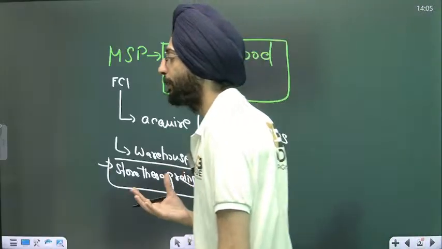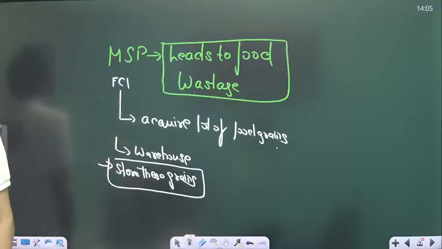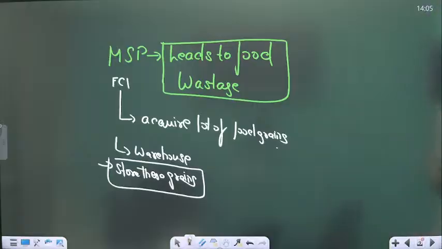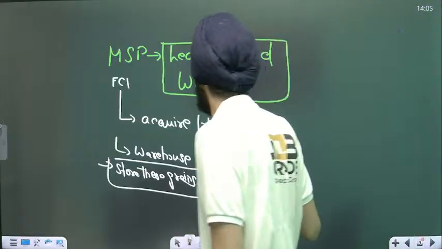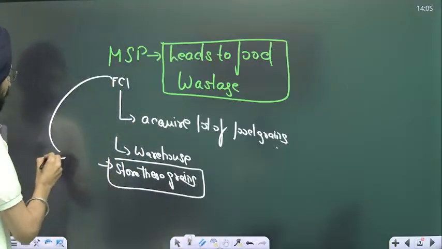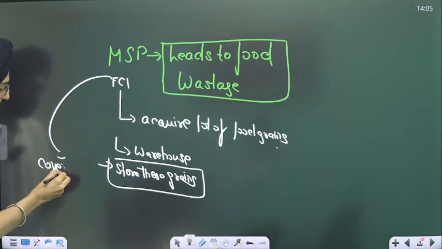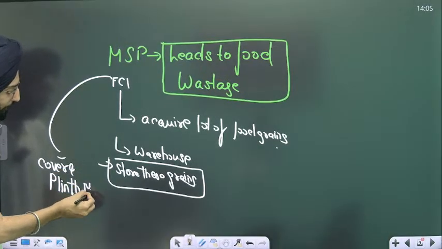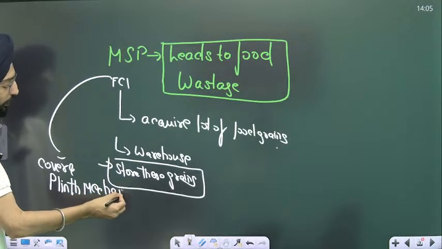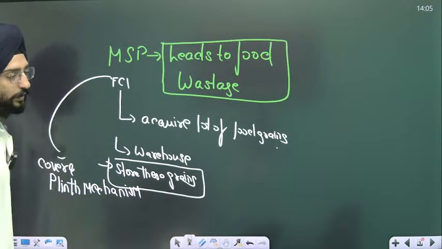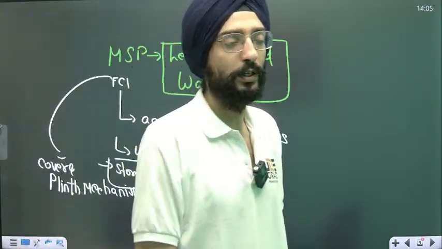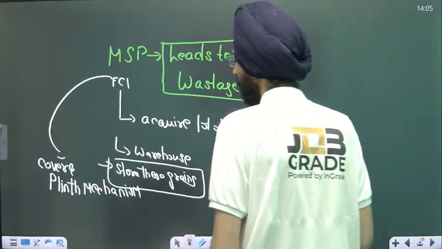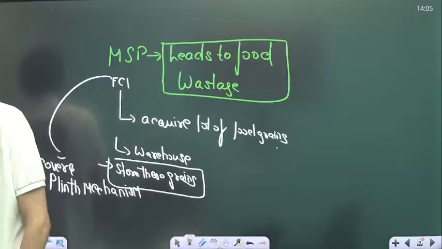In a country where 80 crore people totally depend upon the PDS system, you can't just waste all that food. Again, that's a problem. And how does FCI store all this? On a cover and plinth mechanism, which is vulnerable to environmental extremes. I hope you got this point. It's very simple.